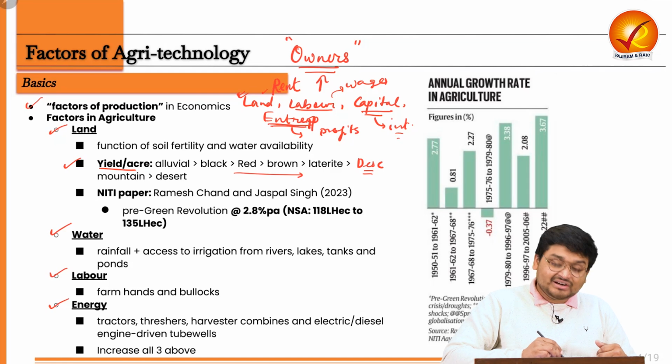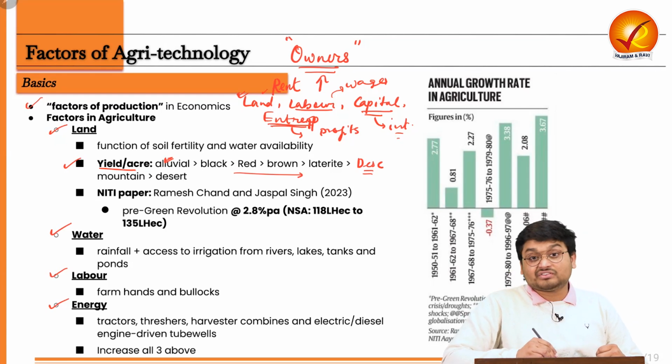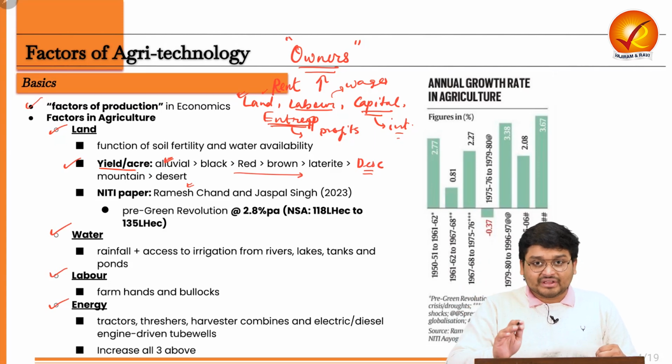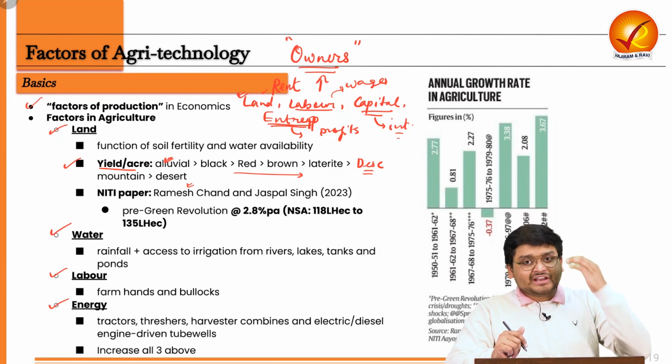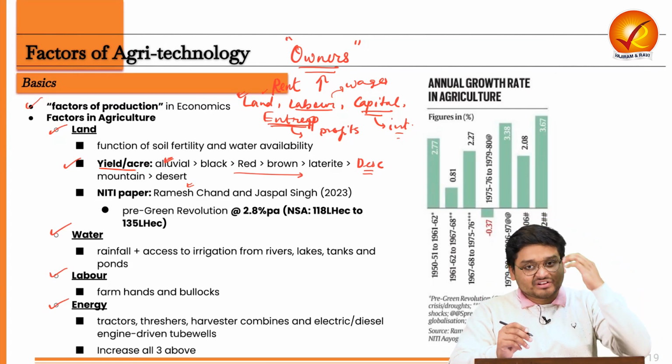So this is the descending order. That means the most fertile soil in India is the alluvial soil and the least is the desert soil. Now we have to understand the yield per acre in alluvial soil will be far higher than all the soils that are following it. And that is why the alluvial lands are the most precious land for agriculture in India.